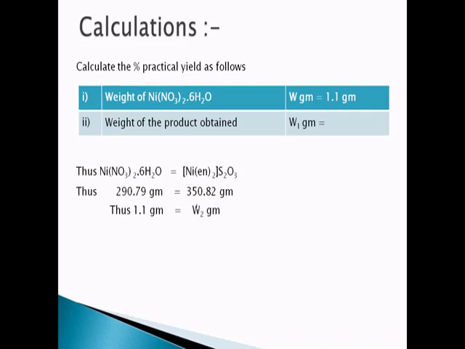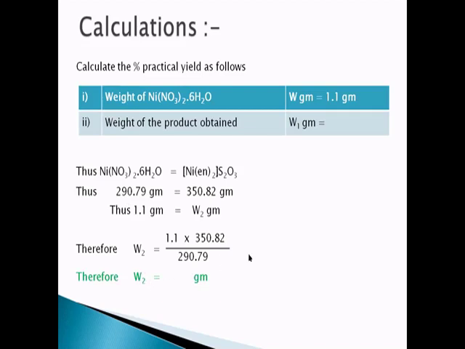This W2 can be calculated by the cross multiplication method. So W2 is equal to 1.1 multiplied by 350.82, divided by 290.79 grams. Finally you will calculate this W2.